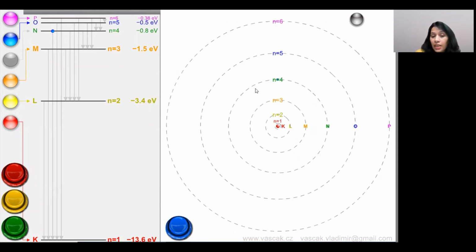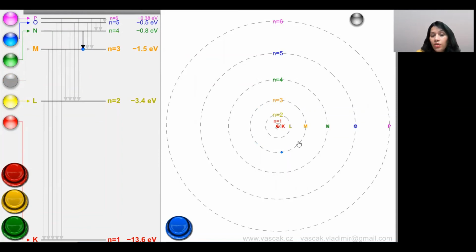Next, he says an electron in a stationary orbit does not emit radiation. It emits radiation only when it jumps from a higher orbit to a lower orbit. So the energy is according to the difference of the orbits, as we see over here. Right now the electron sits in the fourth orbit with the energy of 0.8 electron volt. Now, if the electron jumps to the third orbit, the energy is 1.5 electron volt. So in that case, it is going to emit energy as radiation and come to the third orbit.